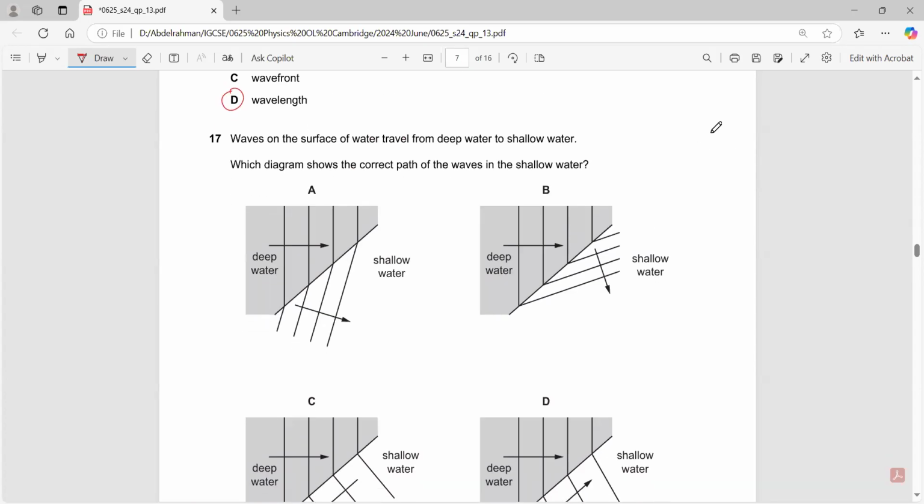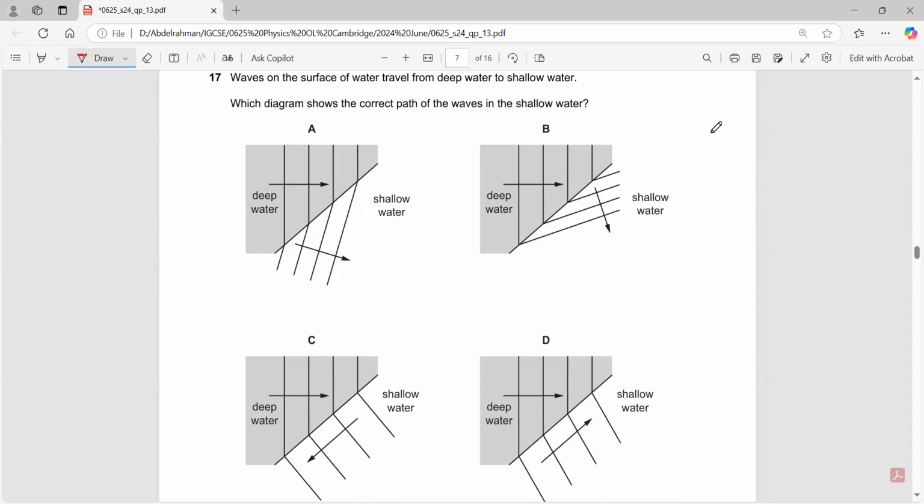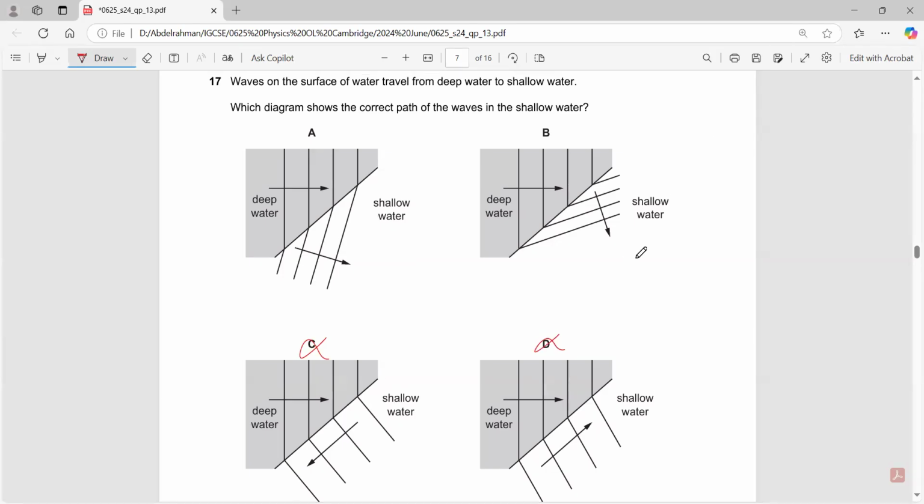Question 17. Waves on the surface of water travel from deep to shallow. Which diagram shows the correct path? So as you move from deep to shallow, what happens to the wavelength? The wavelength decreases. So C and D are wrong. Is it A or is it B?